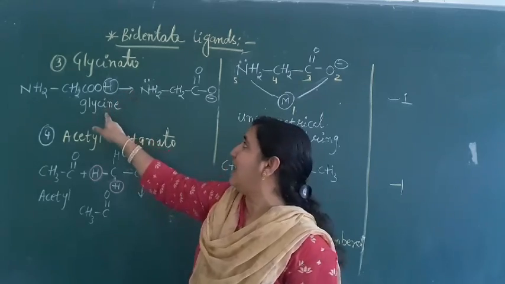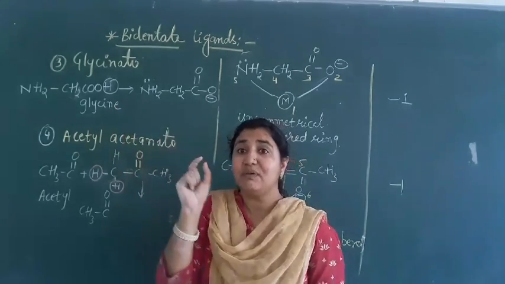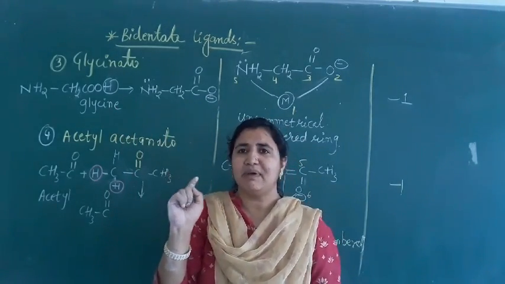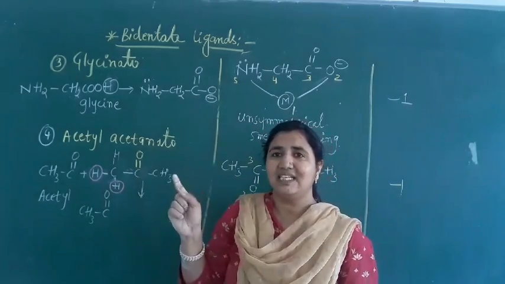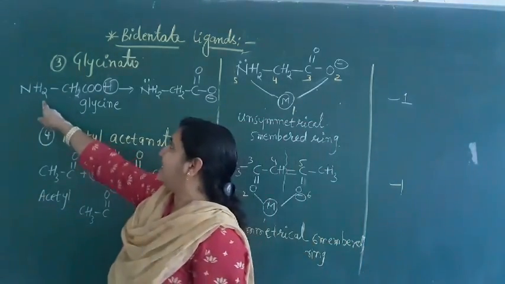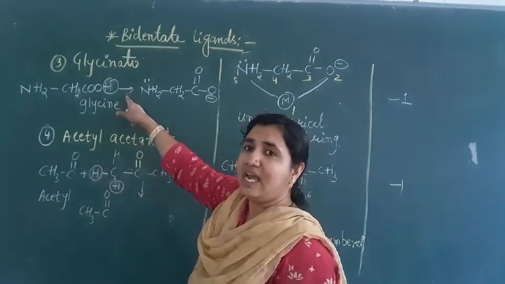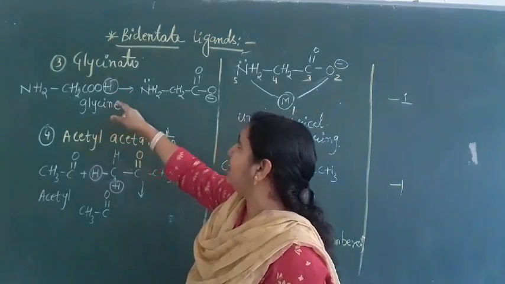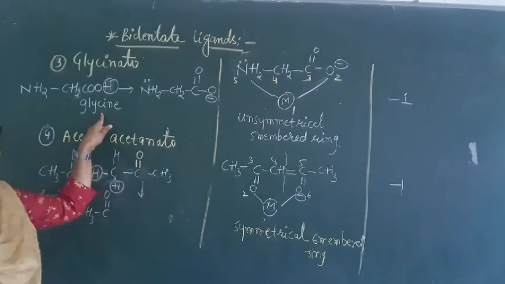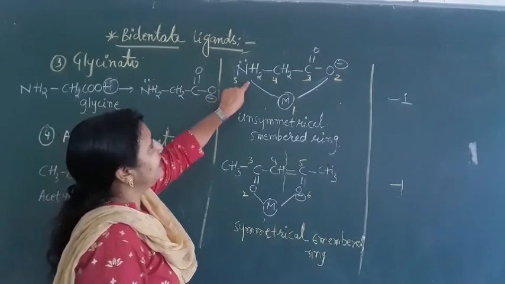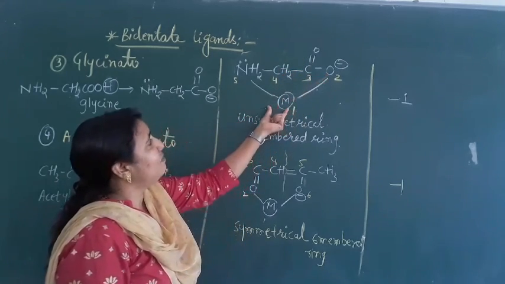Glycine is an amino acid. So first remember acetic acid, CH3COOH. From that acetic acid, just remove one hydrogen. Similarly, from NH2CH2COOH, remove that H and you will get the glycinato ion. What is the formula? NH2CH2COO minus.